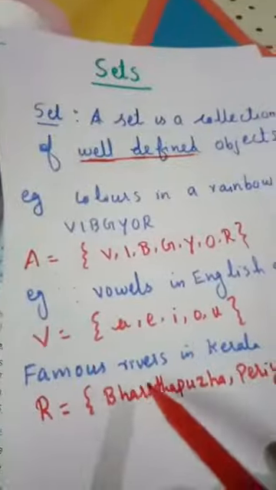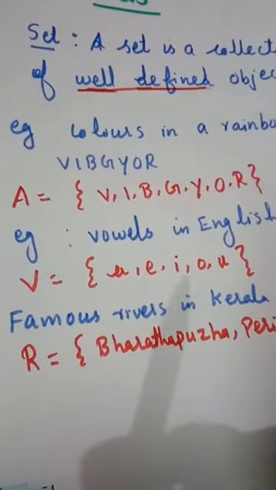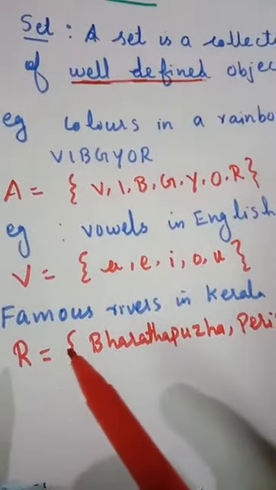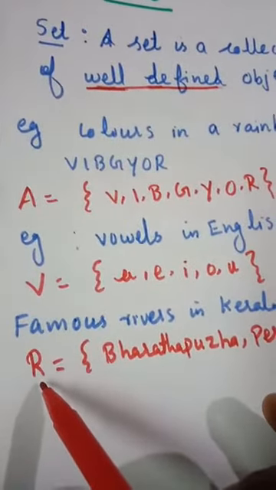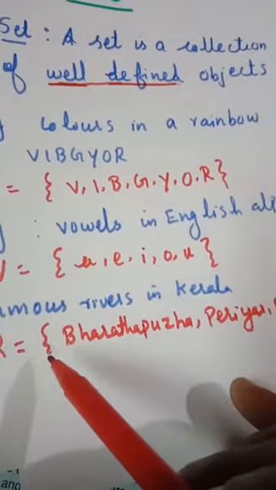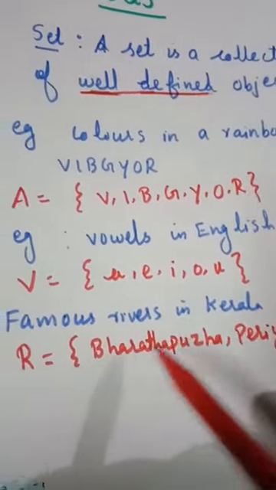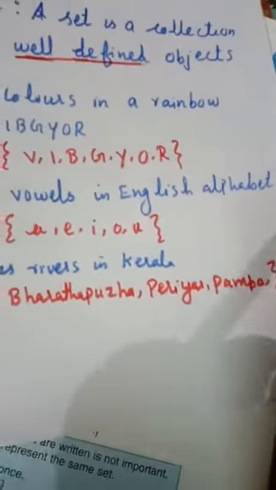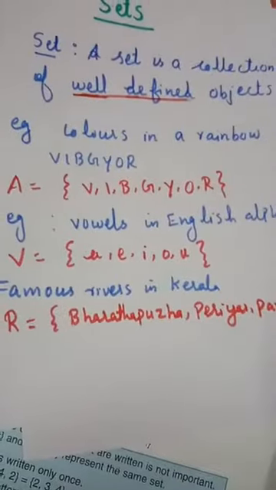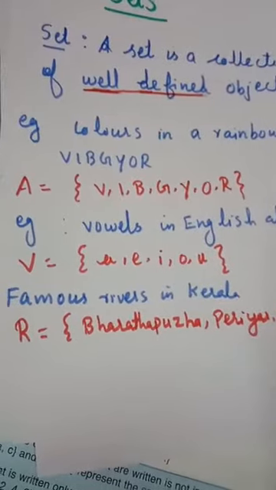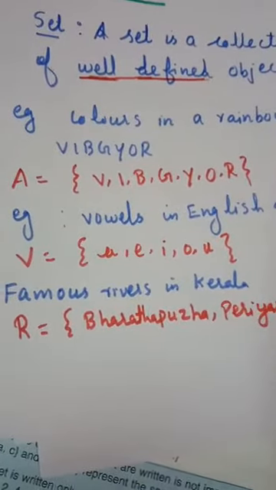Next example, famous rivers in Kerala. It can be represented as set R, capital letter. Set R is equal to, you can write some rivers: Bharatapuzha, Periyar, Pamba. Put them in a curly bracket. So these are some examples of sets.